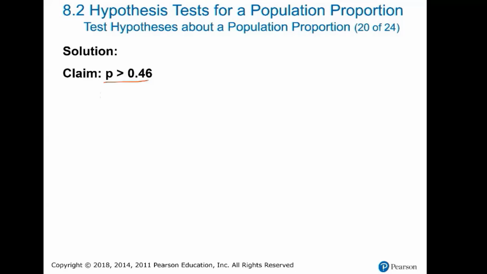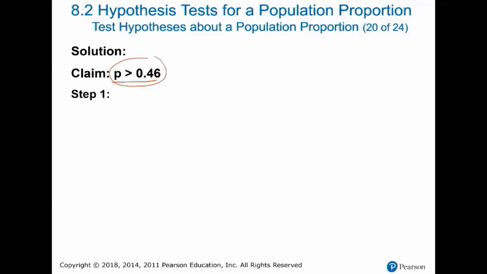My first step is to determine the null and the alternative. Almost always the claim is located in the alternative hypothesis. Almost always, not all. In some cases, the claim is located in the null hypothesis. But remember, the null hypothesis always includes the equal.